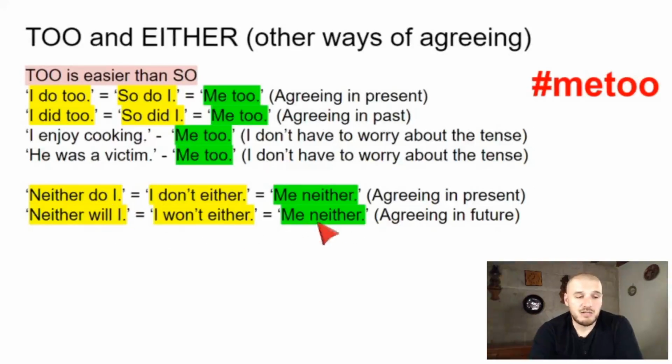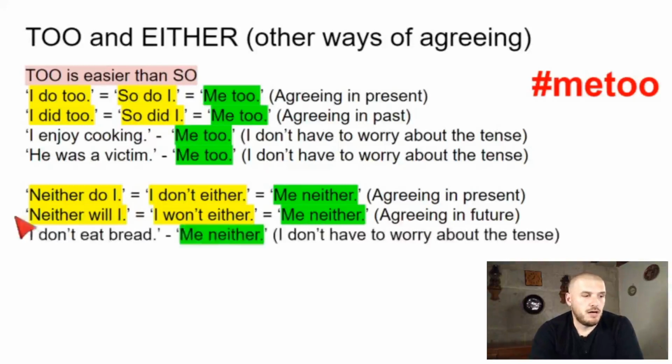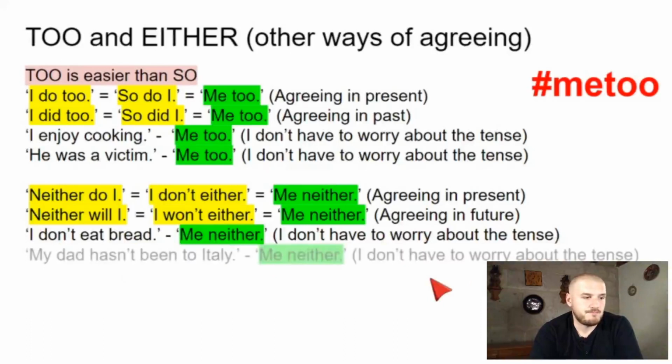But the easy option is me neither, right? That's the easy option. I don't eat bread, me neither, yo tampoco, right? I don't have to worry about the tense. My dad hasn't been to Italy, me neither. Again, I don't have to worry about the tense.